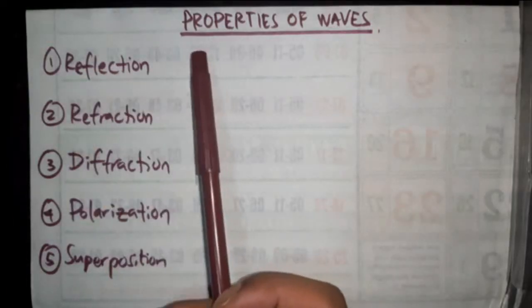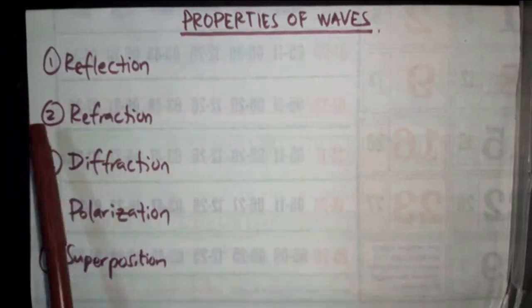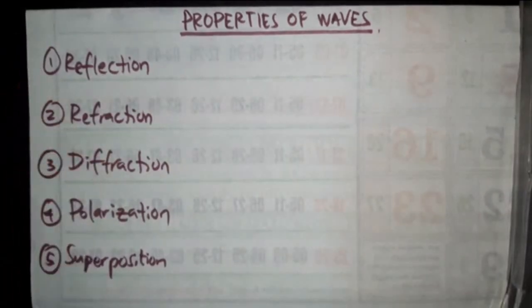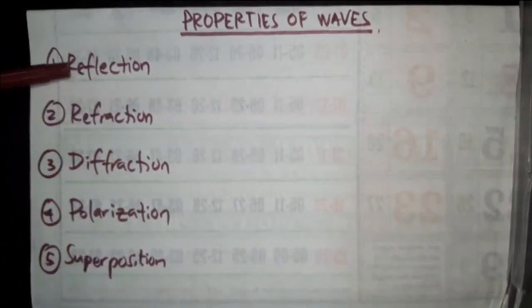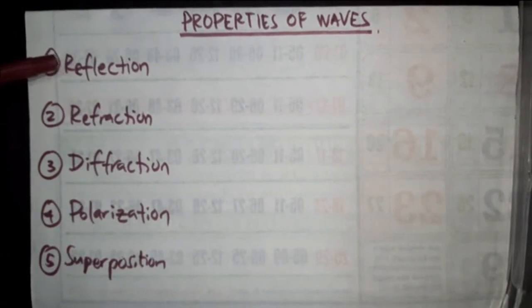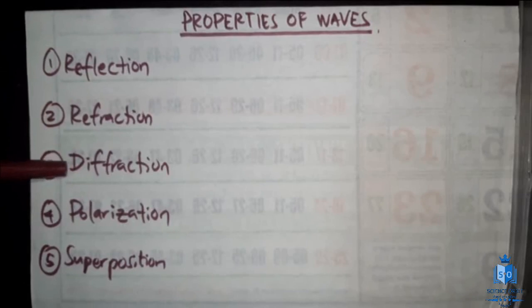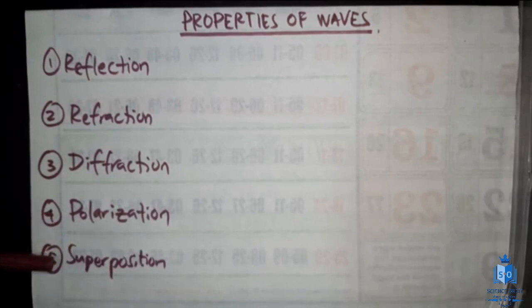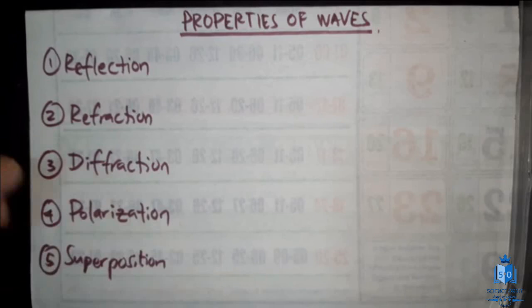Next, we are going to discuss the properties of waves. These are the 5 major properties of waves. Some of the terms you might have already heard: reflection, refraction, diffraction. These are there in small classes. Polarization is probably new to you, and superposition is also probably new to you. So these are the 5 major properties of waves.